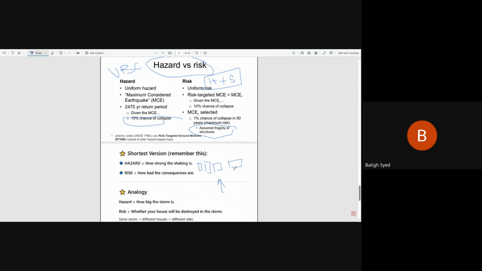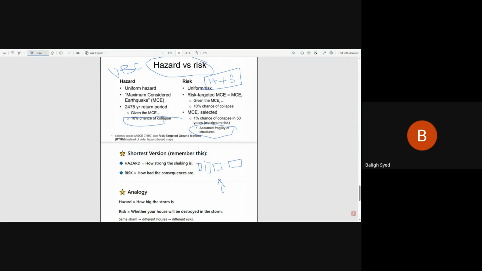Okay, how big is the storm? It is important for me, but how the structure will respond, what the chances of collapse are for my structure, that is what IBC says: 1% chance of collapse in 50 years, maximum risk, right? Whether your house will be destroyed in the storm, yes or no. Hazard, how big is the storm, is called uniform hazard. Risk targeted means whether your house will be destroyed in the storm, so it depends on the structural integrity of your house. Make sense what I'm saying? Okay, these are two different philosophies. That's why everyone has stopped teaching or designing with UBC.